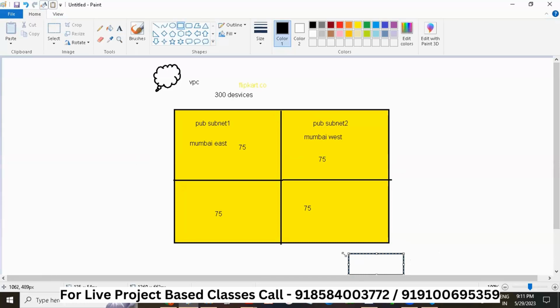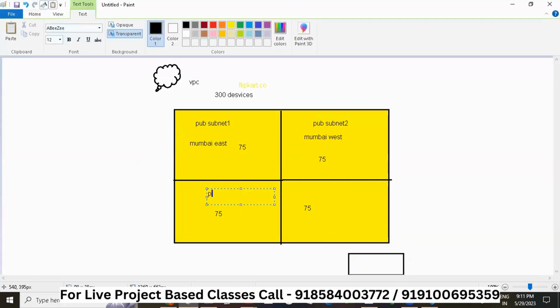So we have something called a private subnet, with some special rules. We will keep the database somewhere here, which is the private subnet. So we have here private subnet 1, and this is private subnet 2. Let's create a VPC so that you can understand properly.